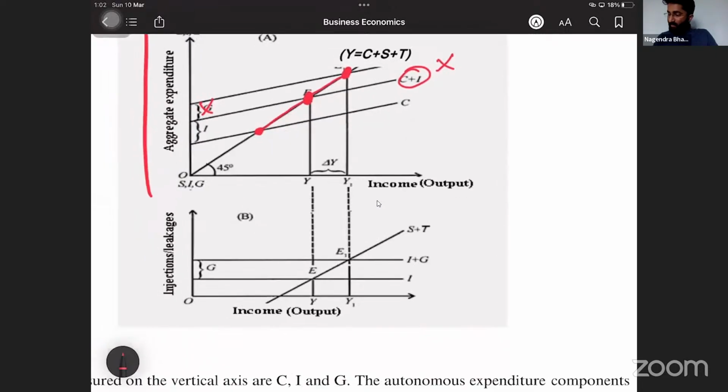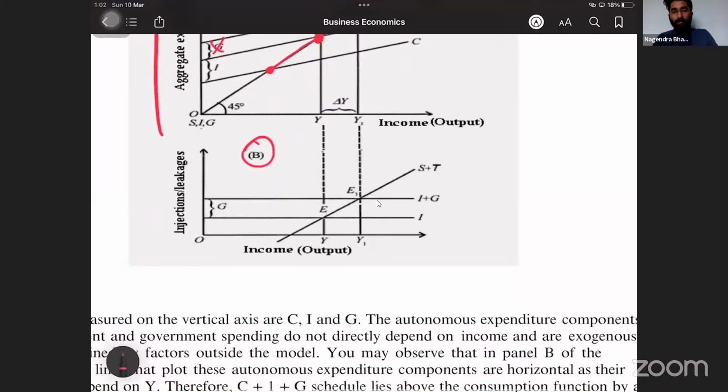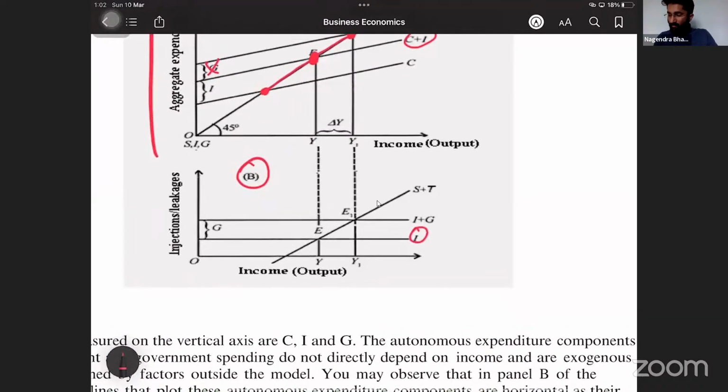Okay. Same way, it is panel B. In panel B, they have taken only I plus G, putting together I plus G. Both are constant now. This is constant. And what is this? This is savings. Savings plus tax. So which is equilibrium here?